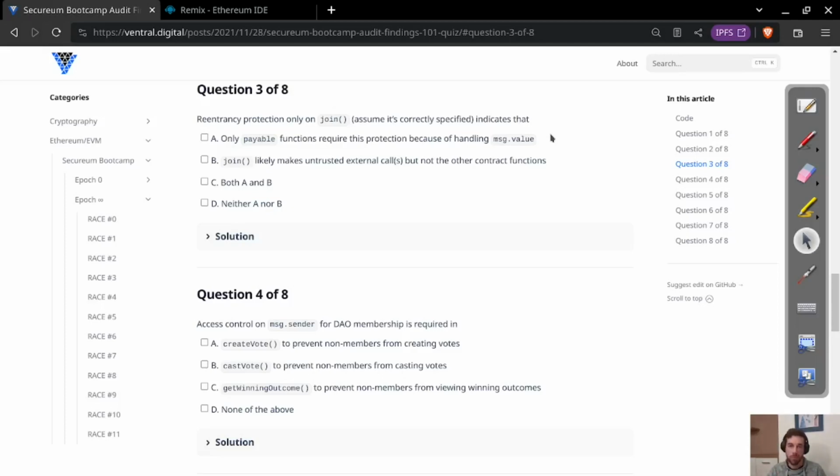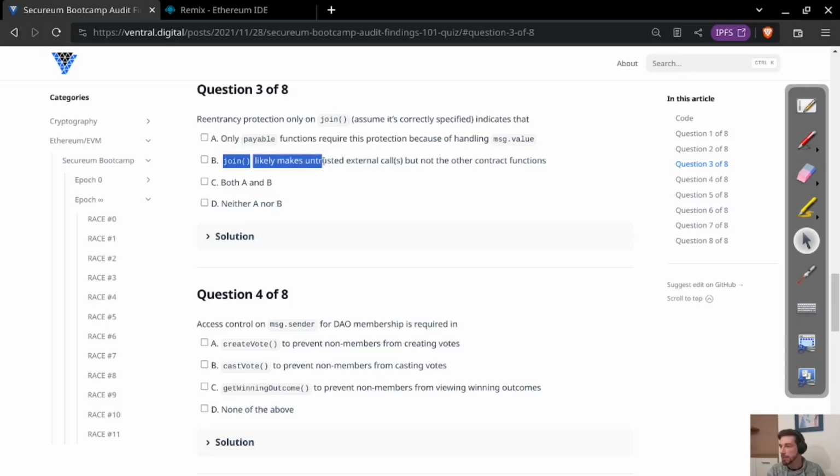This other contract, that is this other address that it is calling, could potentially then take over the execution, and then the problem might be that the function that made the external call hasn't finished updating the state completely yet, and this incomplete state update can then be exploited by this other contract by re-entering into the contract. So it has nothing to do with it being payable or with handling message value. So definitely not A. And then we have B.